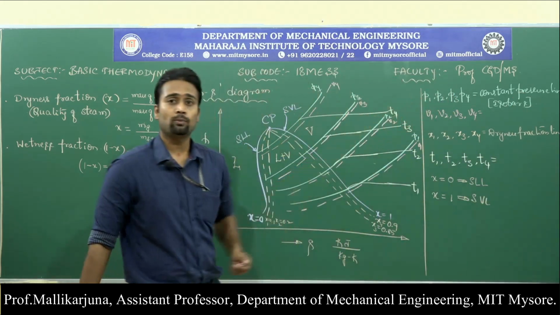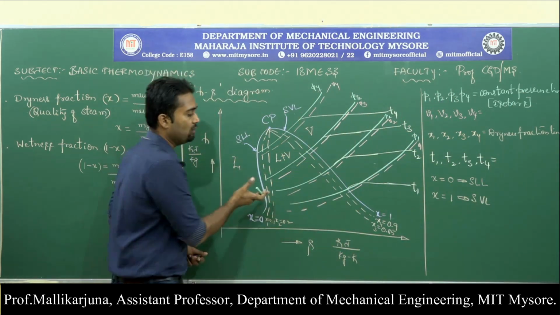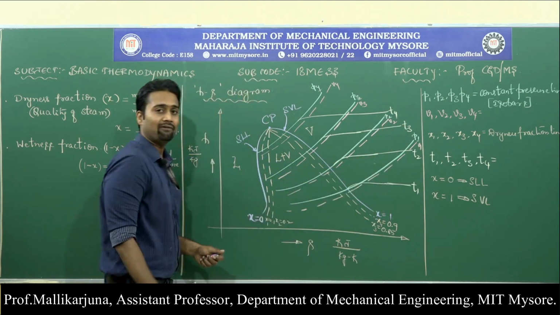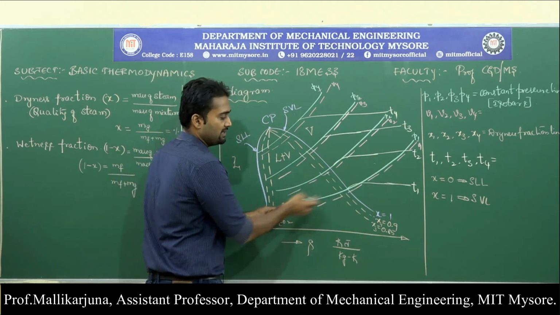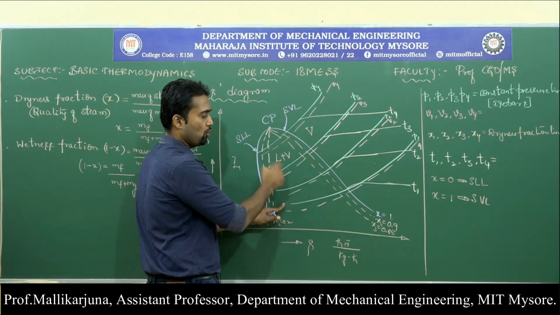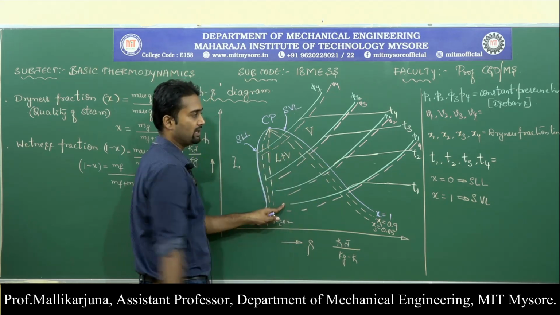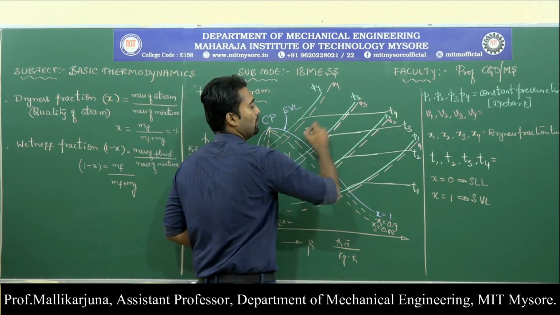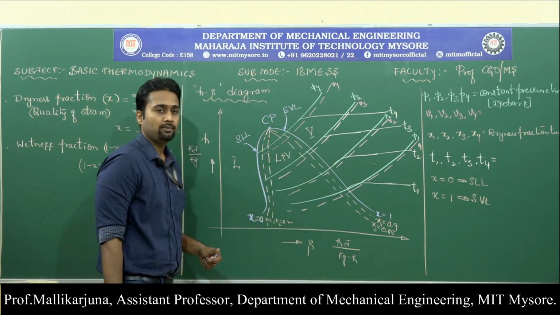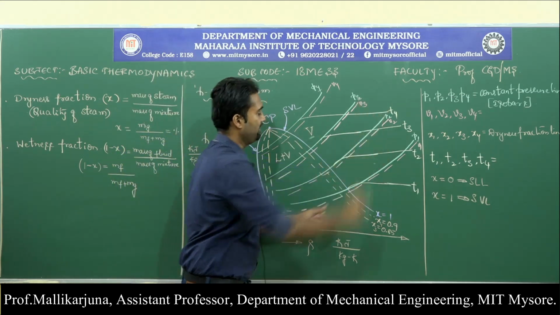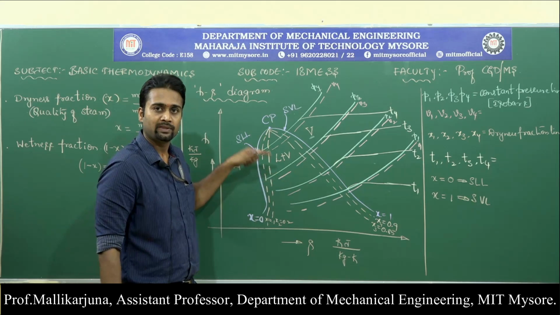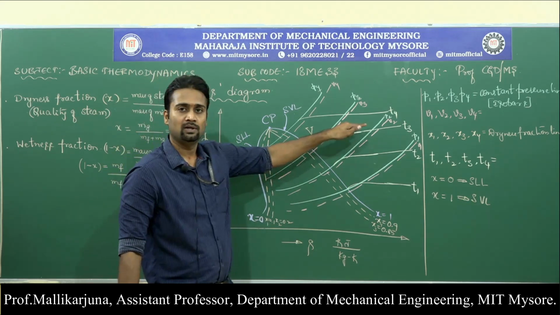Now, where those isobars are existing, if you clearly look onto the lines I have written, the isobar line is existing within the dome, in the sense liquid plus vapor region, and even at the vapor region. That means isobar lines are projected from the wet steam region towards vapor region.